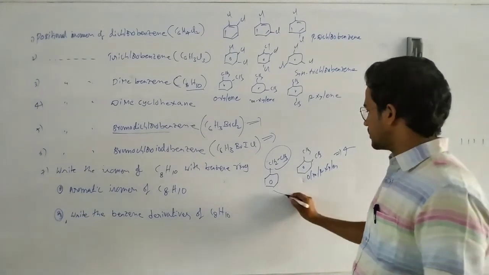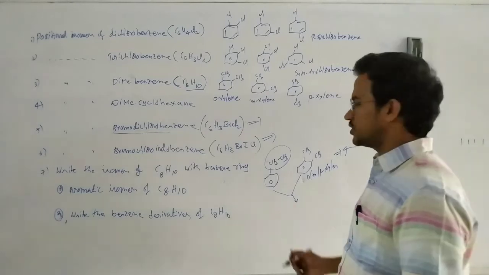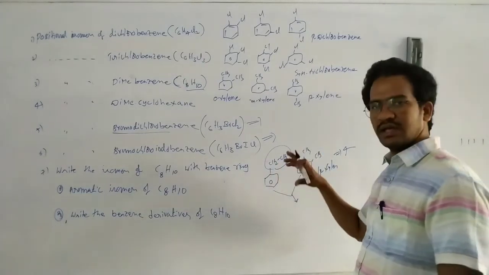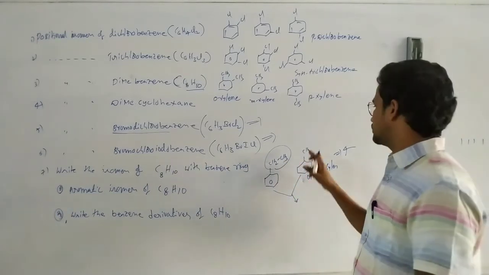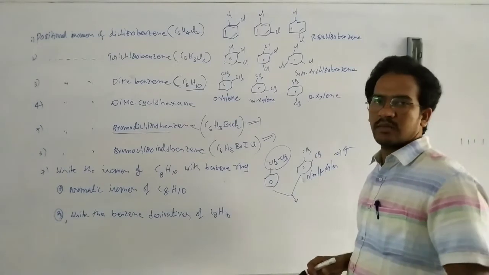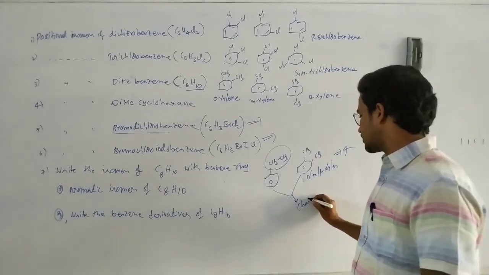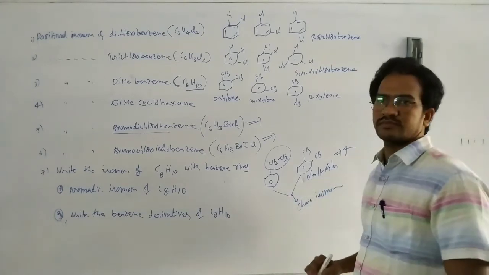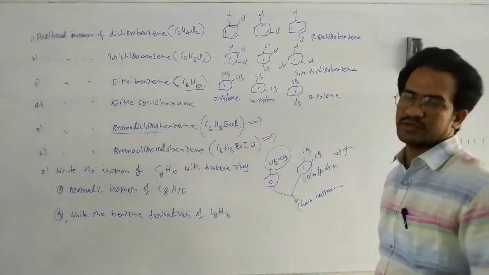Now here, what is the relation between these two? Ethyl benzene and orthoxylene. The length of the side chain is 2, and here the length of the side chain is 1. This 2 carbon side chain is split into one carbon substituents. So these are the chain isomers. And ortho, meta, paraxylene are the positional isomers.